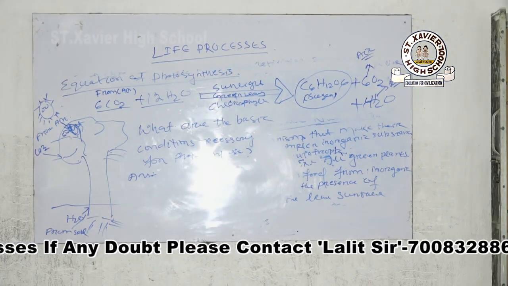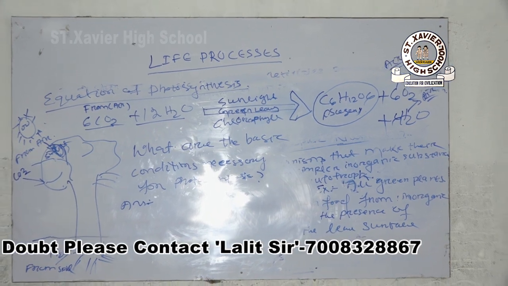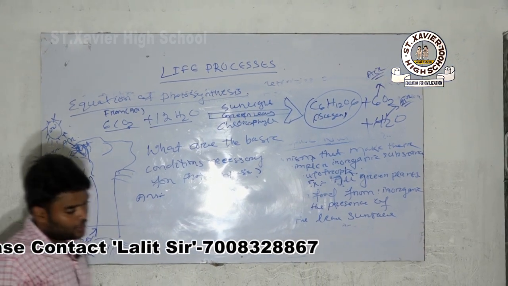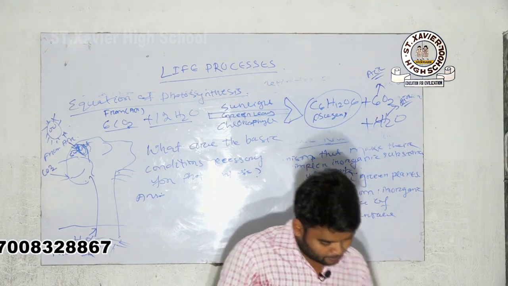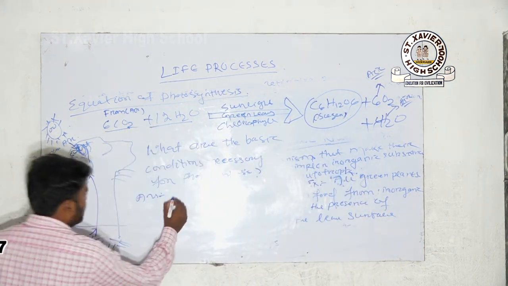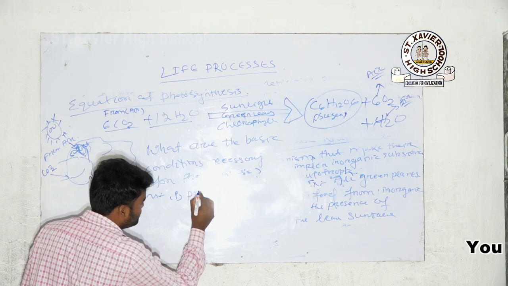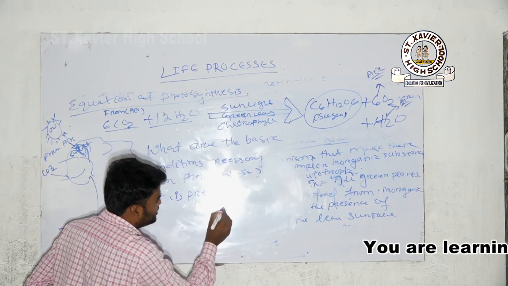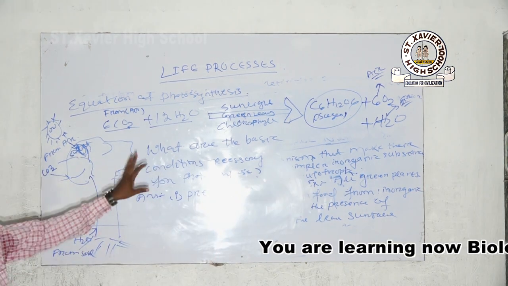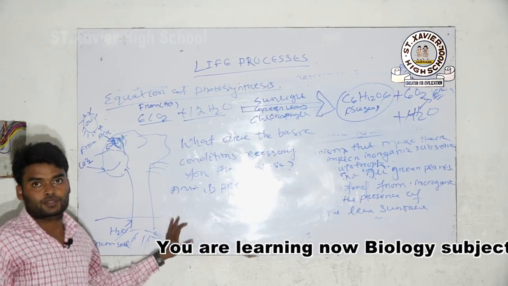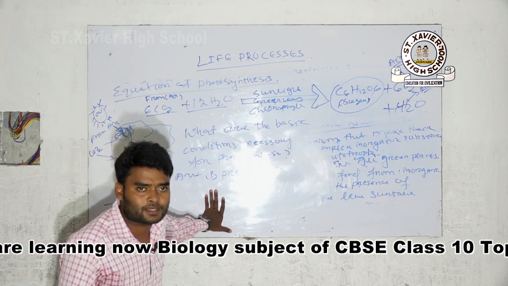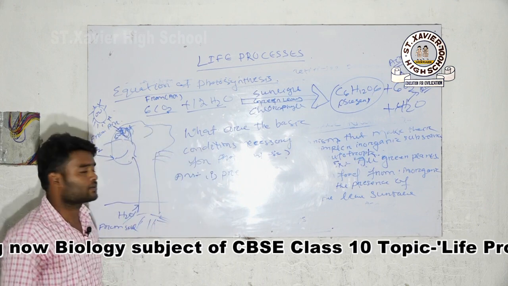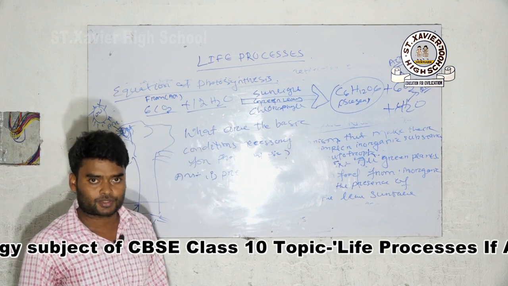Presence of sunlight, availability of sunlight, and presence of chlorophyll in the leaves. Number one, your answer here. You just have to remember it. From photosynthesis, one question arises which is the most important question. The question sometimes arises in your exam. What are the basic conditions necessary for photosynthesis?